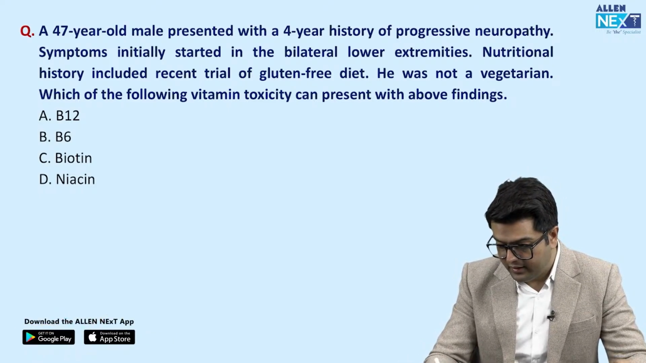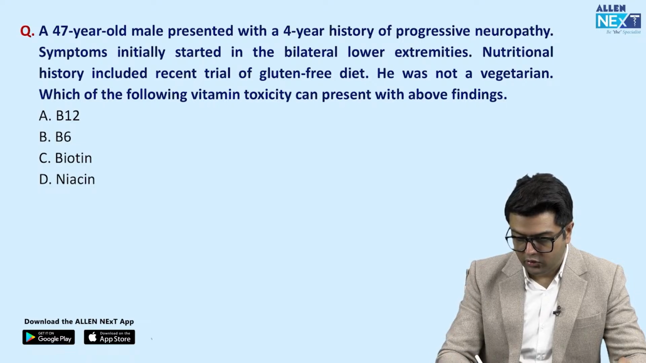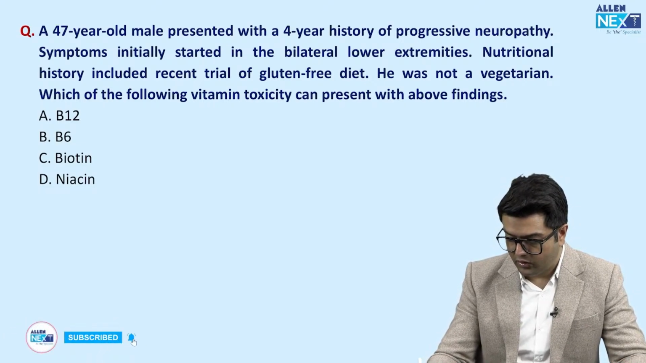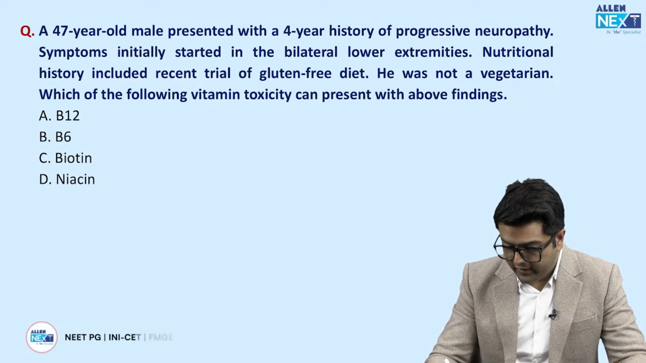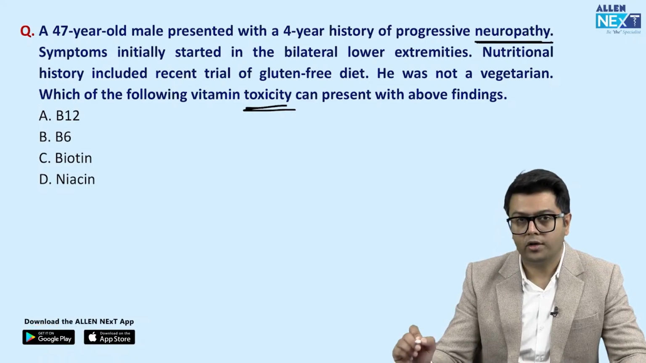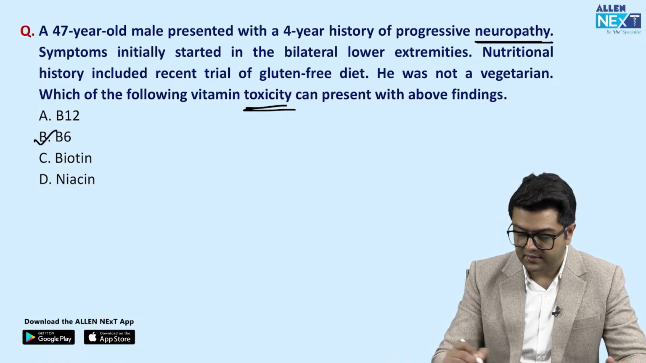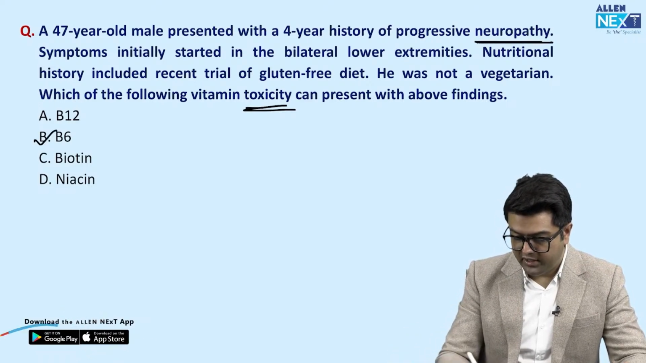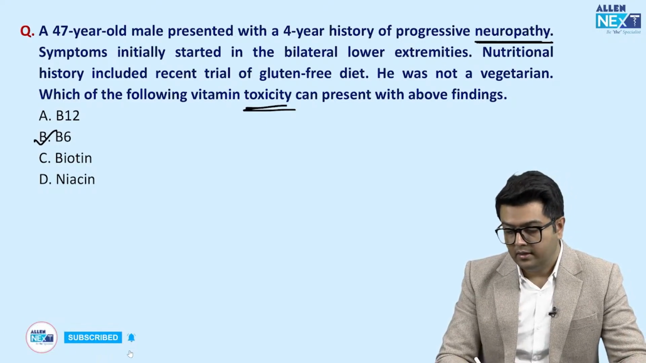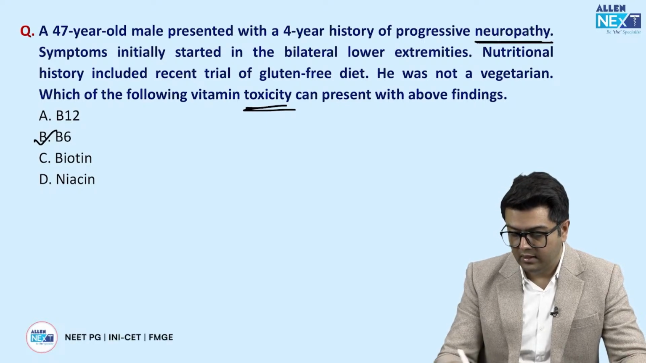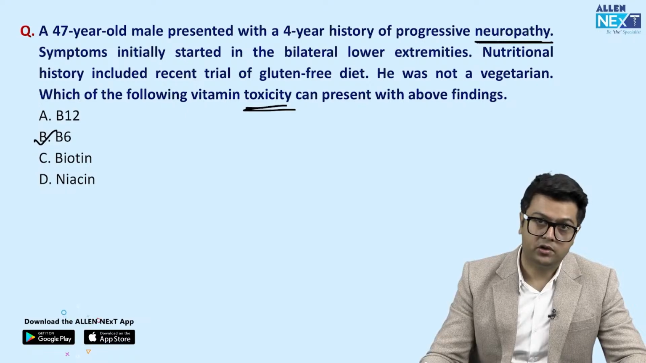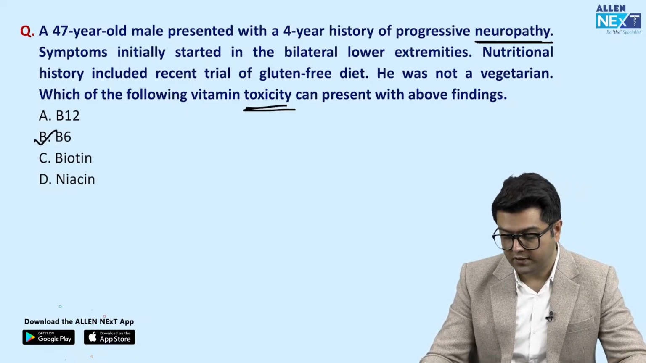So, a 47-year-old male presented with a 4-year history of progressive neuropathy. Symptoms initially started in the bilateral lower extremities. Nutritional history includes a recent trial of a gluten-free diet. He was not a vegetarian. Which of the following vitamin toxicities can it be? See, there is toxicity and they are talking about neuropathy, so only B6 is the answer. Now they have mentioned not a vegetarian, that is regarding B12, but B12 has no toxicity. They mentioned this line so that there is no deficiency of B12 actually, but we are talking about toxicity in the MCQ.